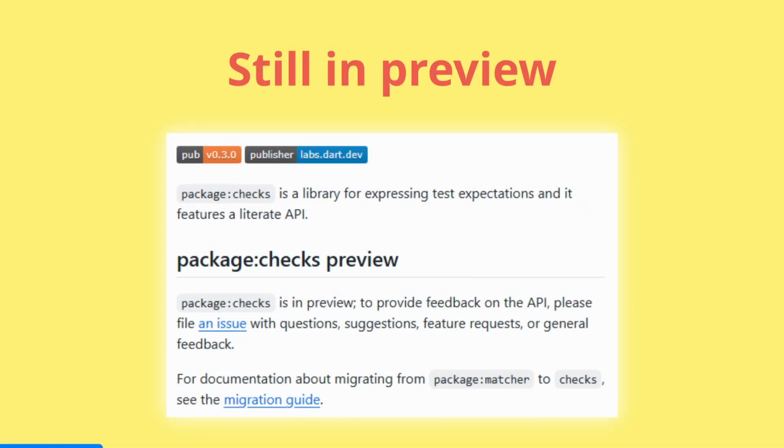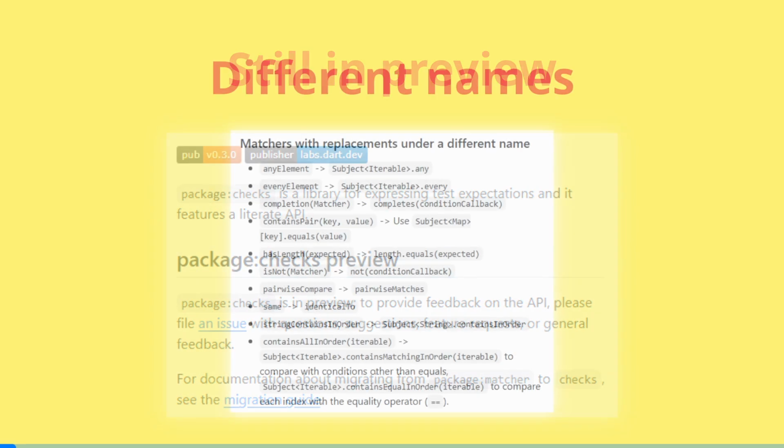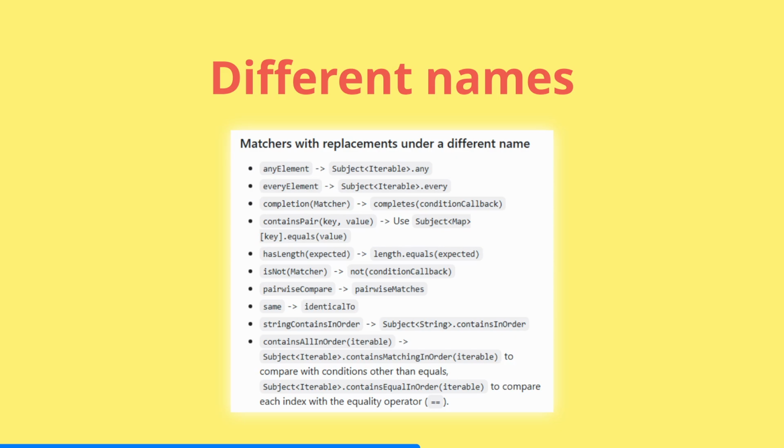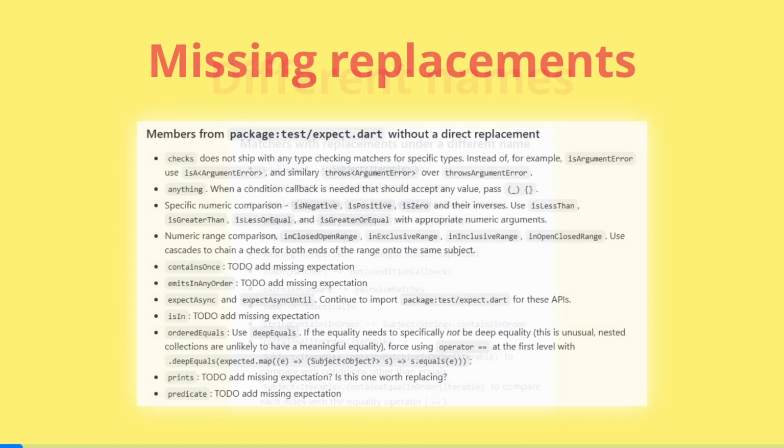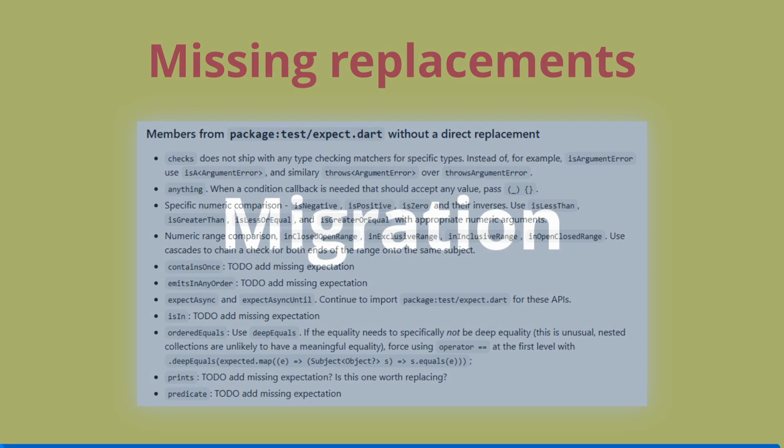Of course, there are not only pros. Let's have a look on the current downsides of using checks. As of now, checks is still considered experimental or in preview. It means that the API can still change, but to be honest, I don't really expect it. Also, I couldn't find any time frame or date for when checks is supposed to become final or stable. Some matchers now have different names. Here is a list from the docs. Some matchers have no replacement in checks. If you really need one, feel free to just create a PR on the checks repo.